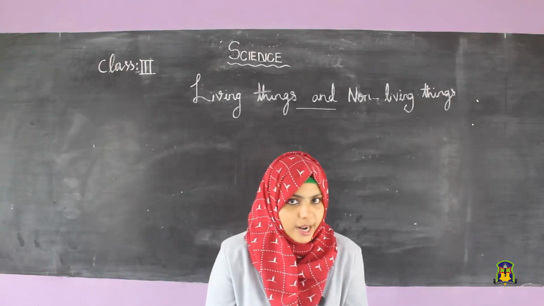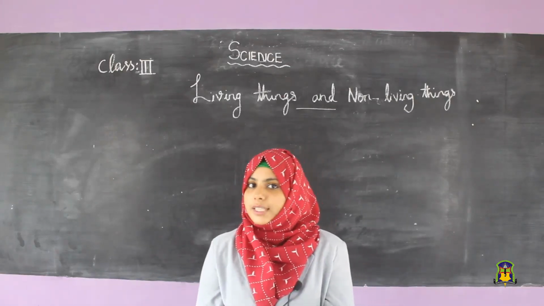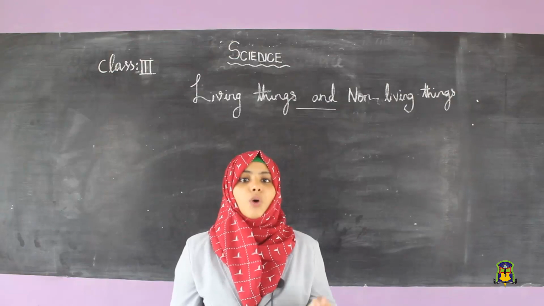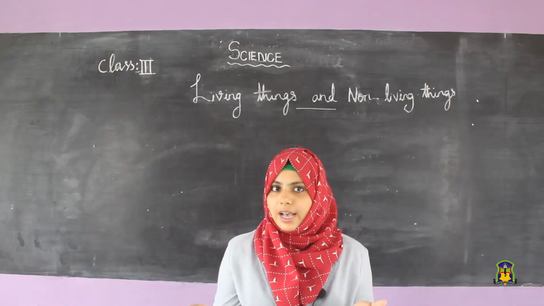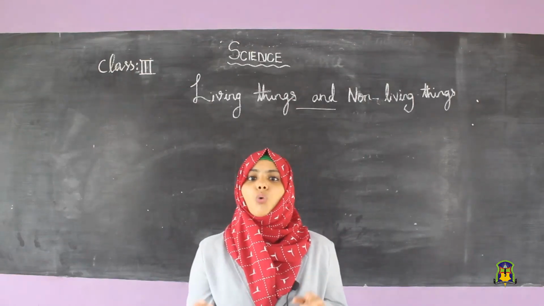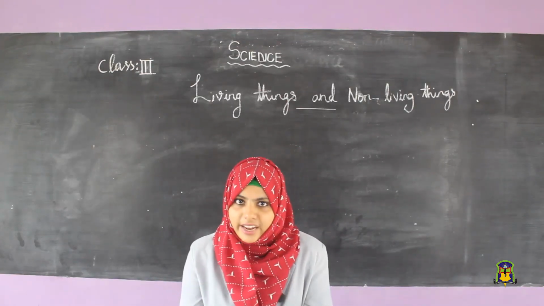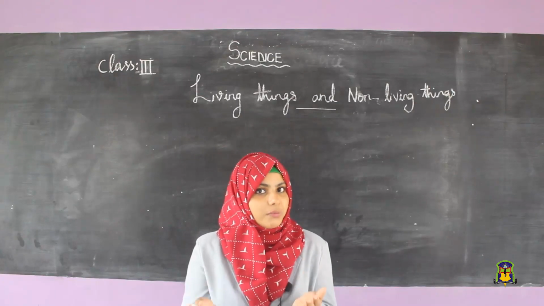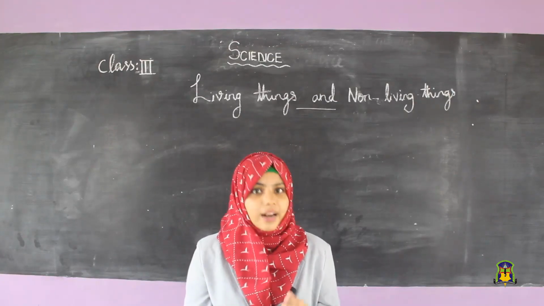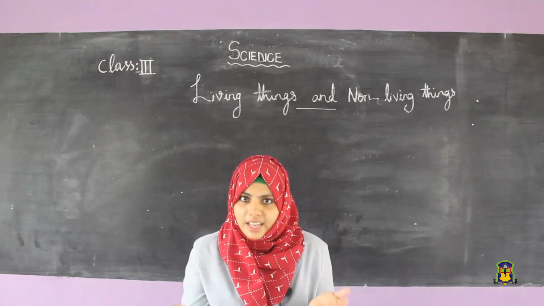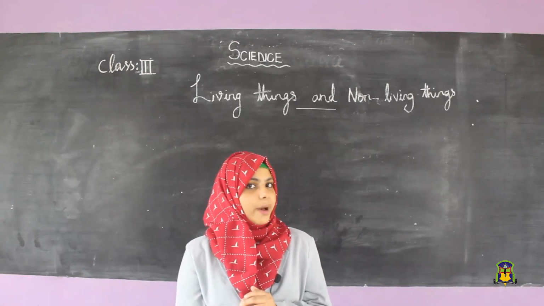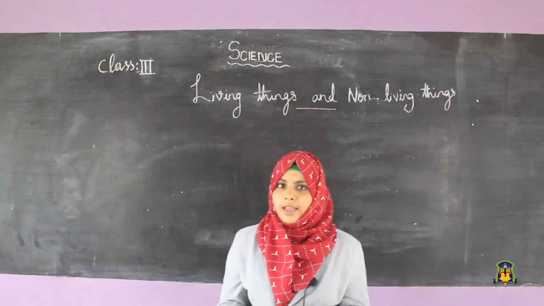What is a natural thing? Natural things are those things which exist in nature. All of you say with me, natural things are those things which exist in nature. What about human-made things?